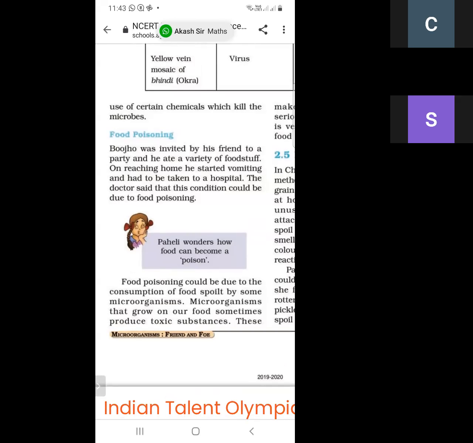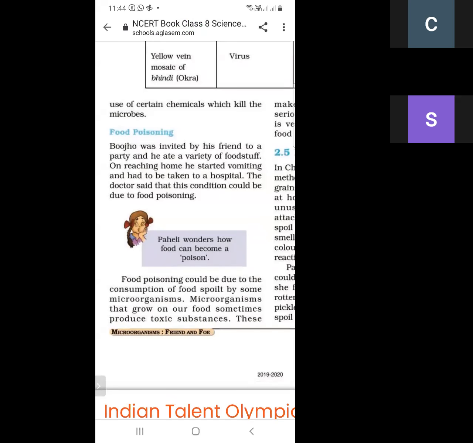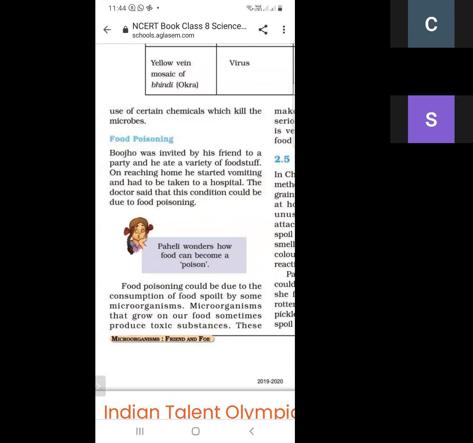So what do we mean by food poisoning? When we eat unhealthy food, and this unhealthy food creates poison in our stomach, this is called food poisoning. So Bhujo ate food spoiled by some microorganism. So this is called food poisoning.